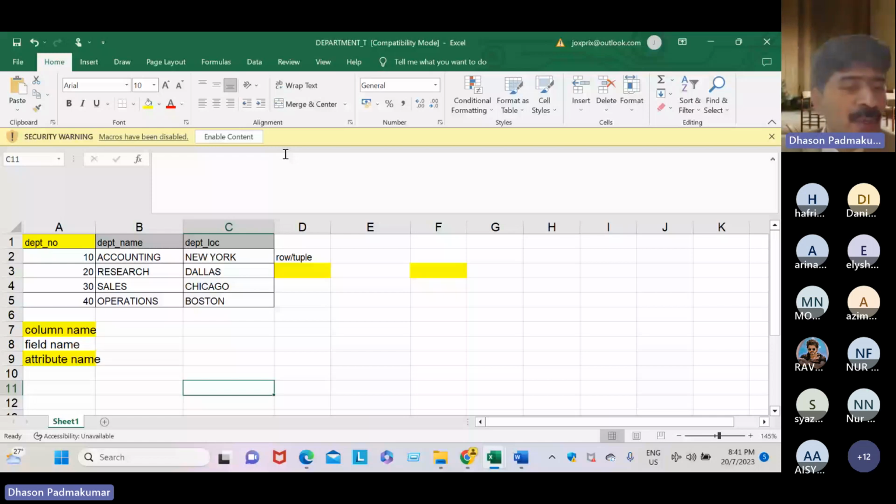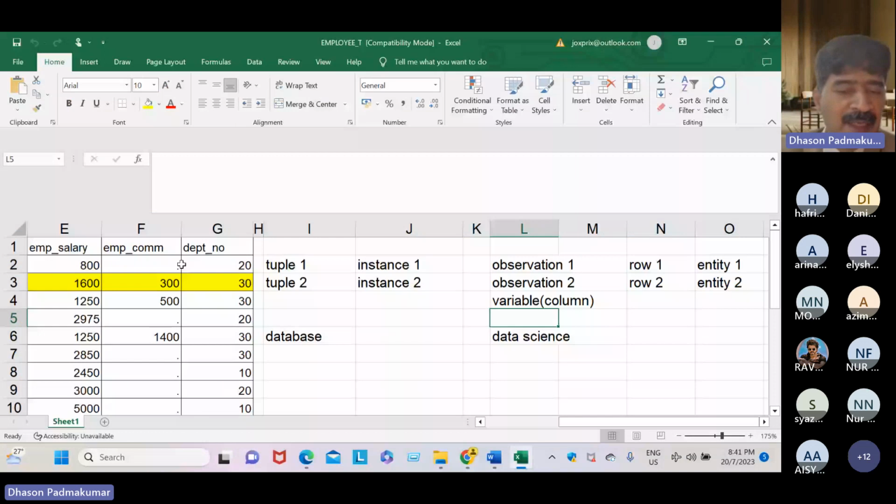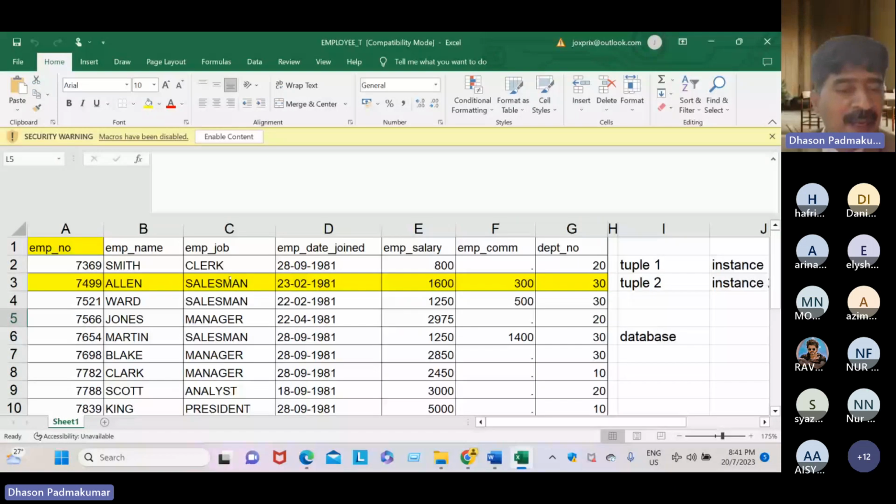Go to employee. Yes, all of you, please open the employee table. Nice, the data looks nice. The same data, dear student, can be stored in this format as well, like this employee file. In the 1960s, the same data was stored like this.